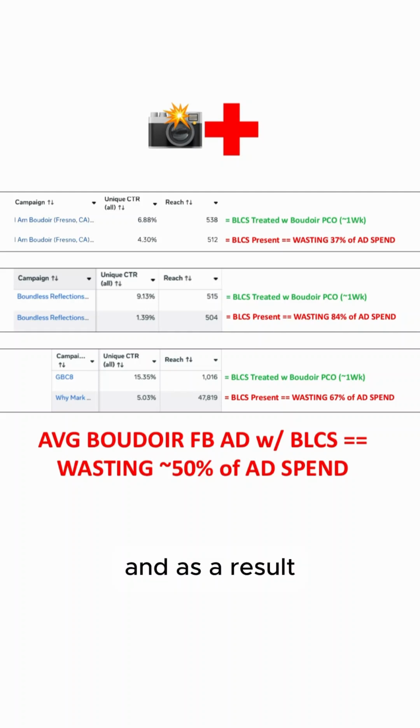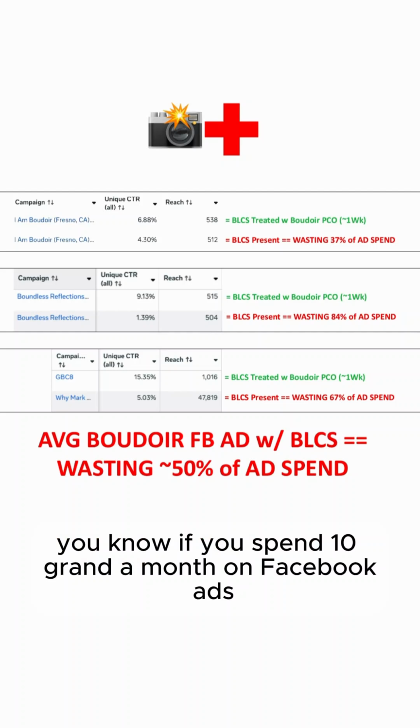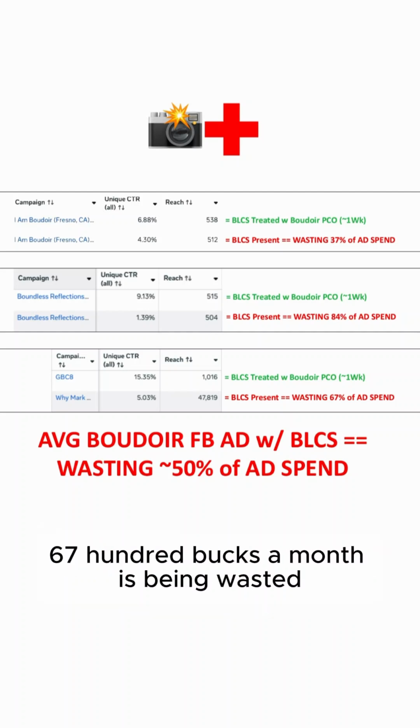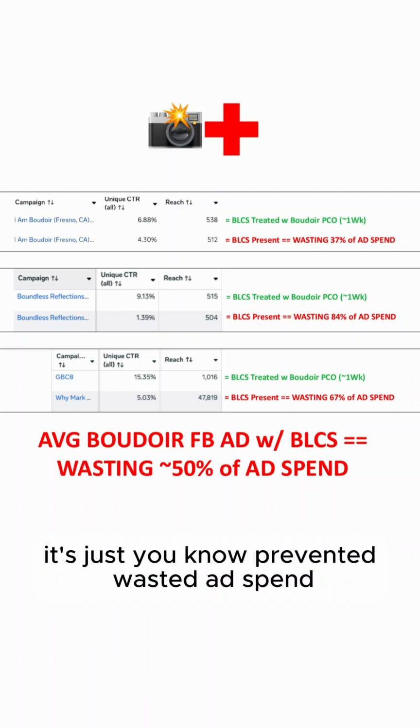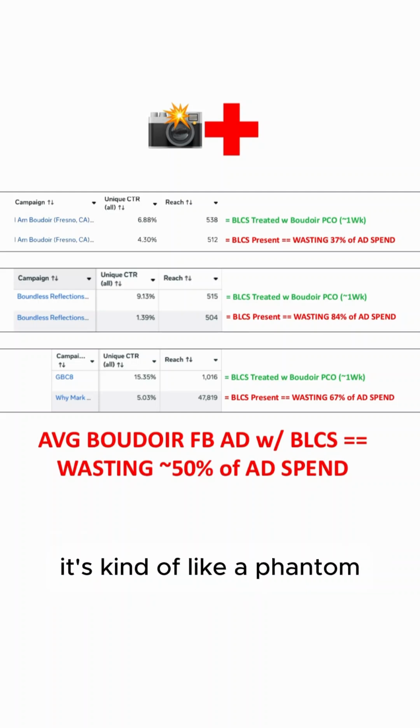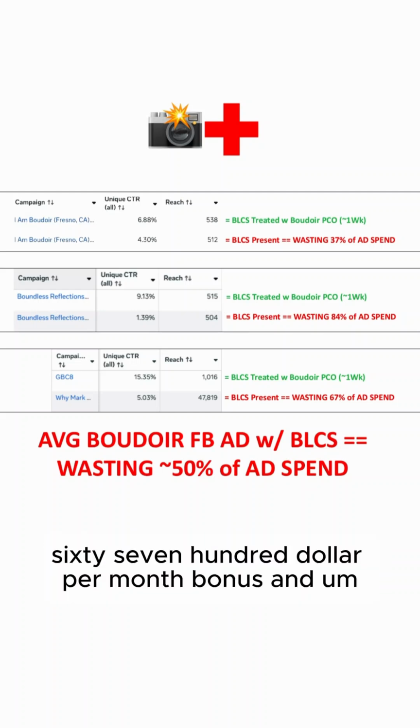And as a result, if you spend 10 grand a month on Boudoir Facebook ads, 6,700 bucks a month is being wasted. We have now eliminated that, and he can pocket that every month as prevented wasted ad spend. It's kind of like a phantom $6,700 per month bonus.